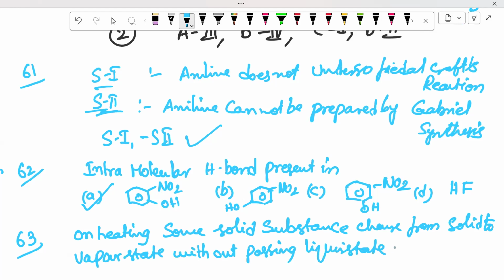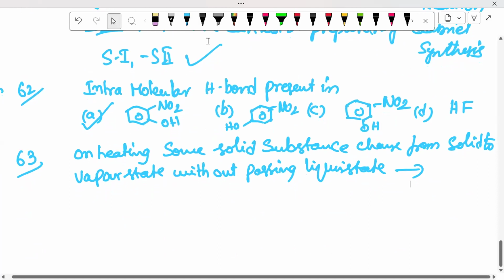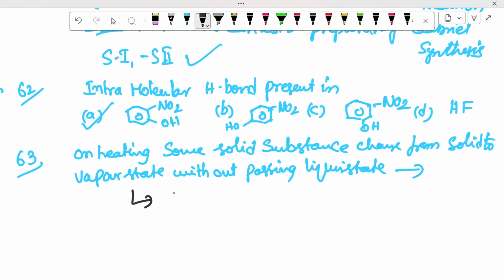They ask which technique this belongs to. Simple one, anyone can give the answer. This is the purification technique called sublimation. Then option 2 is correct.